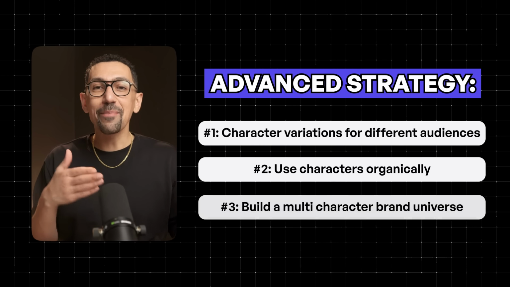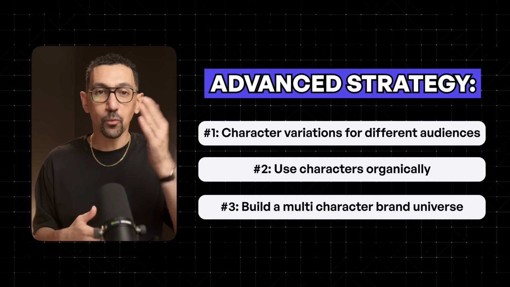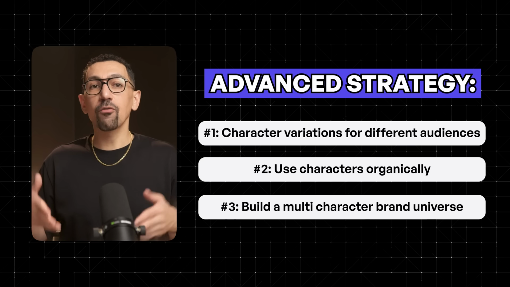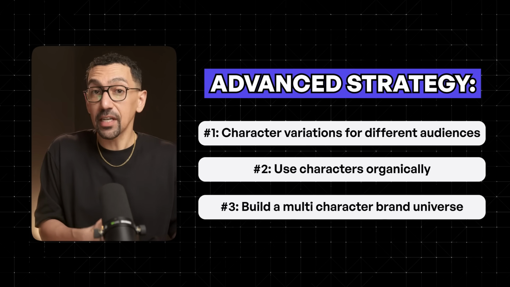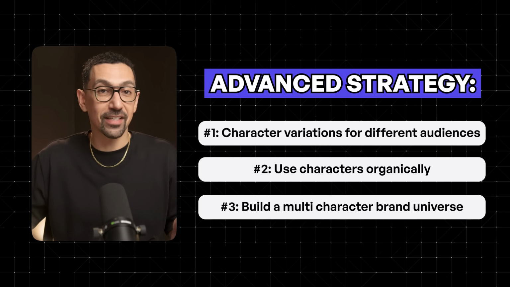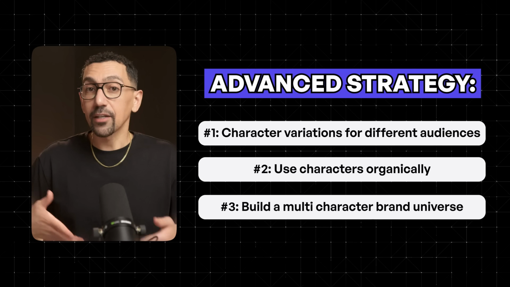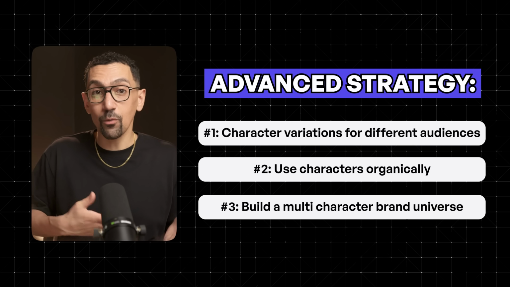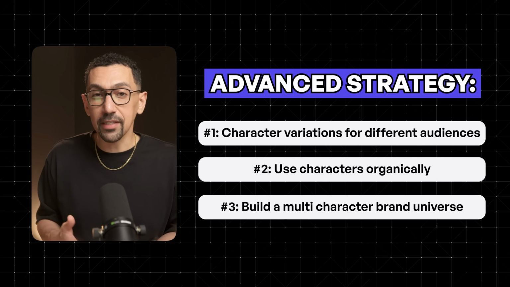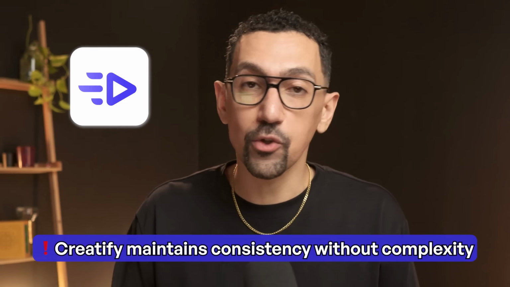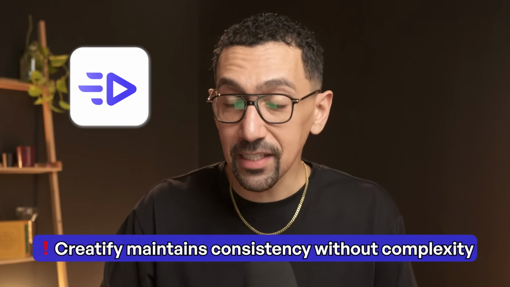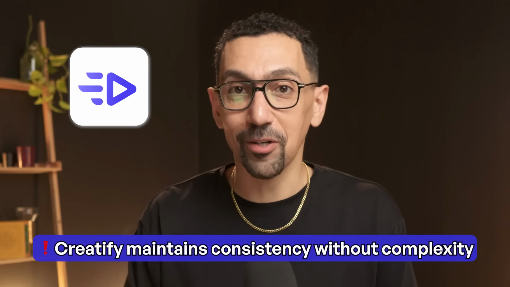Third, you could build a multi-character brand universe with your product line. Maybe you have one consistent character for your skincare line and a different consistent character for your supplements. As long as each character stays consistent within their category, you are building segmented brand equity. The key is that Creatify gives you the control to maintain the consistency without any technical complexity. You're not juggling multiple AI tools either or trying to generate new avatars every single month.